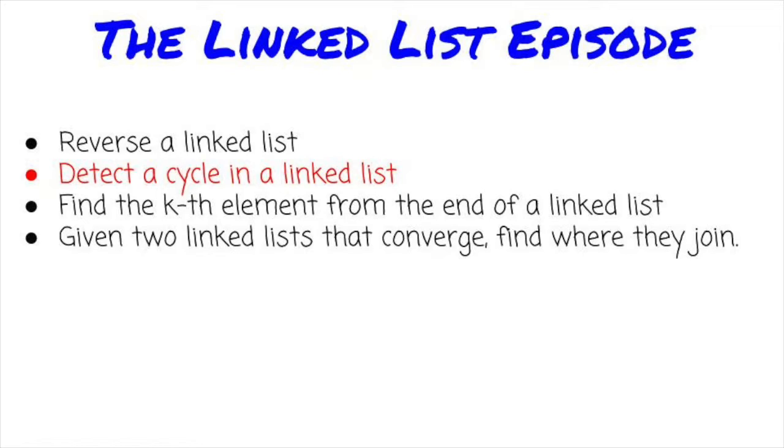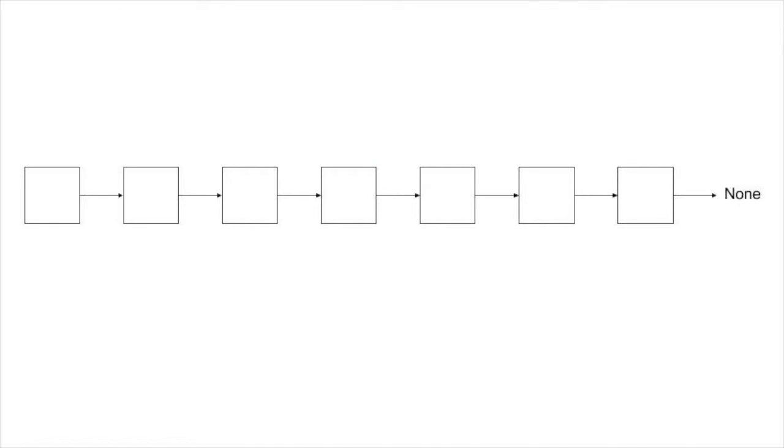What does it mean to have a cycle in a linked list? Take a linked list and imagine we change a next pointer to point to a node that is already in our list. That creates this structure, and we can no longer reach the end of the list from the head. This list goes on forever.